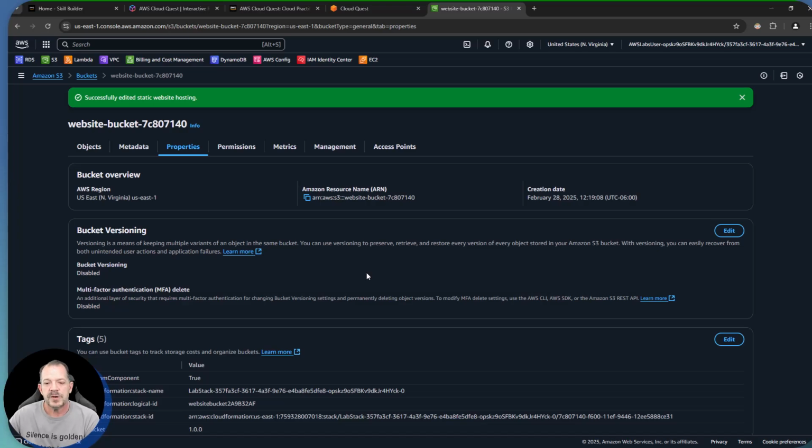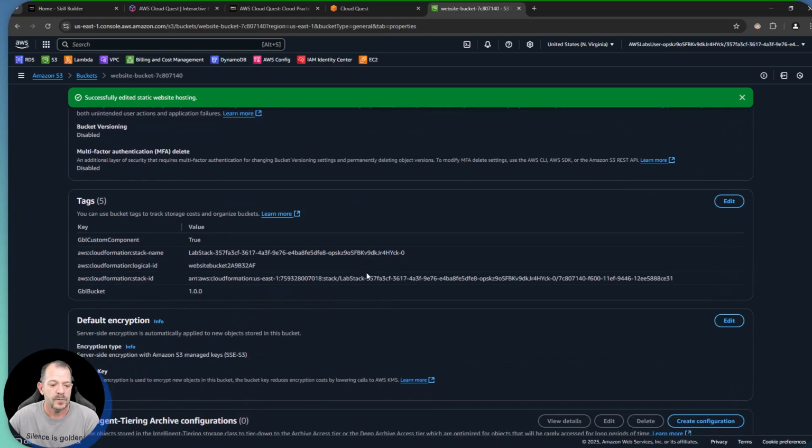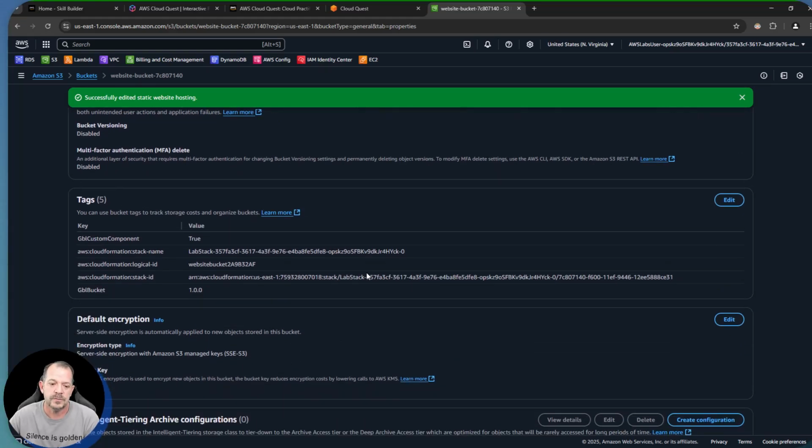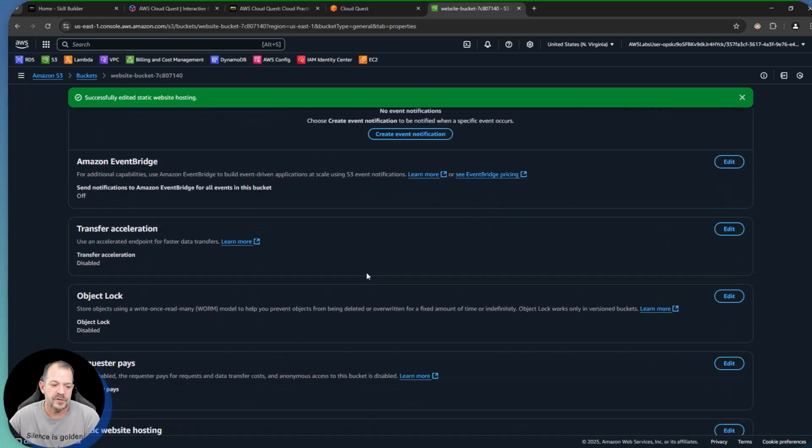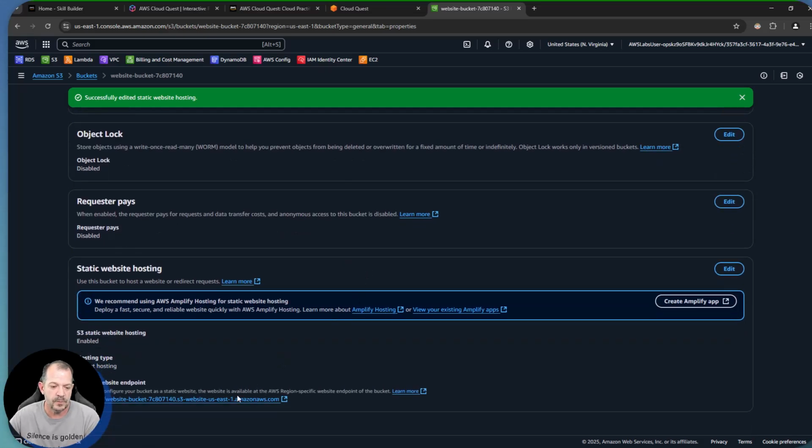Now, what has happened is we've actually got two different ways to access this S3 bucket. We can access it using a regular S3 URI, or an HTTPS URL, or we can access it using a unique URL that was just generated specifically for static website access. So we're going to copy this link to the clipboard just because I have an idea what the next steps are going to be here.